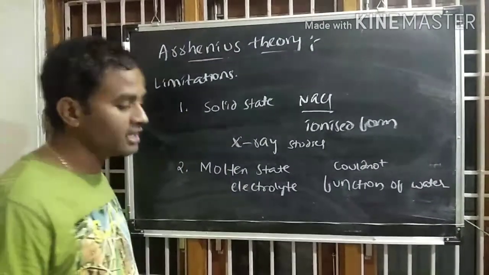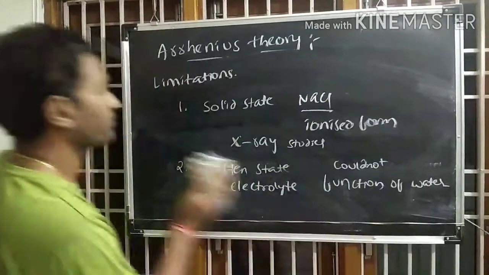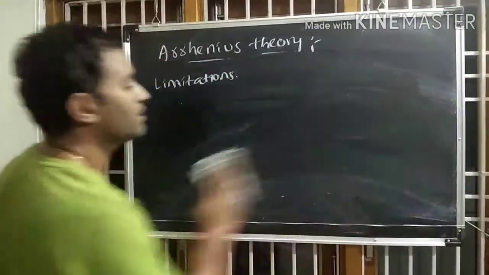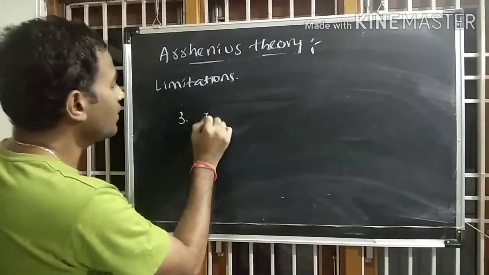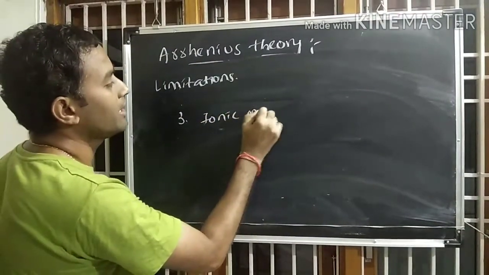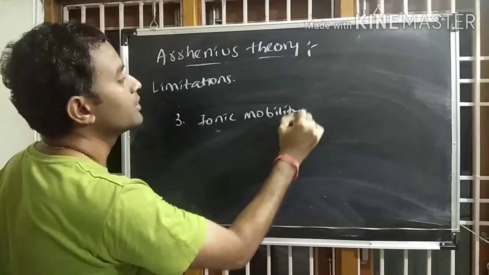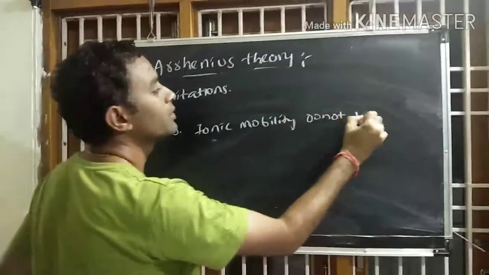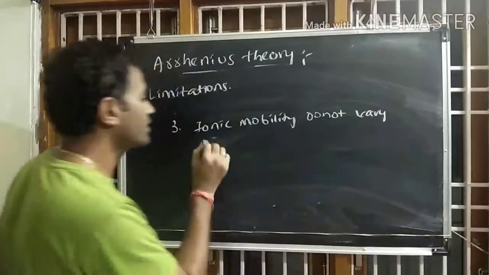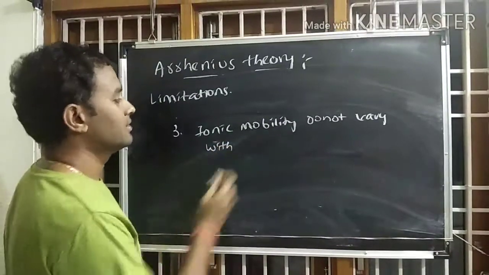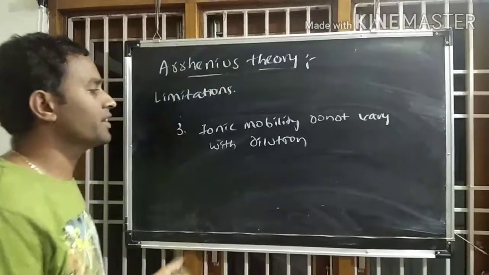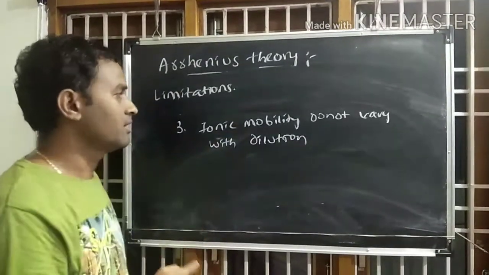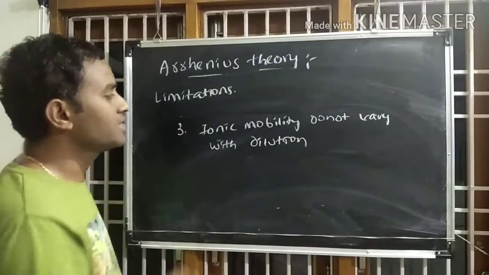And the third limitation is, according to him, the ionic mobility does not vary with the dilution. There is no effect of dilution on ionic mobility according to Arrhenius theory, but which is not correct.